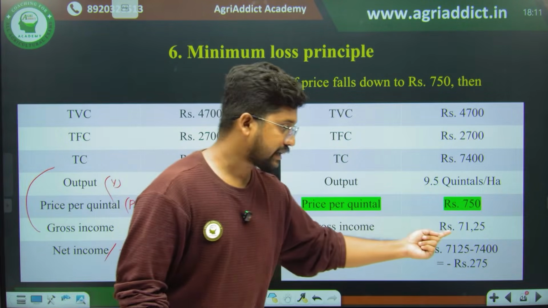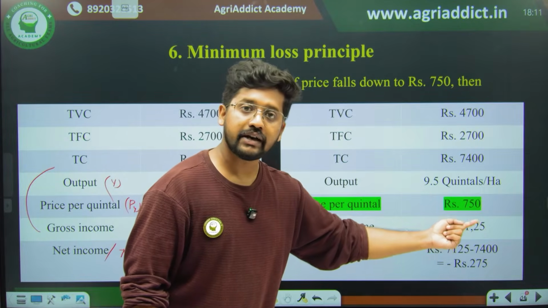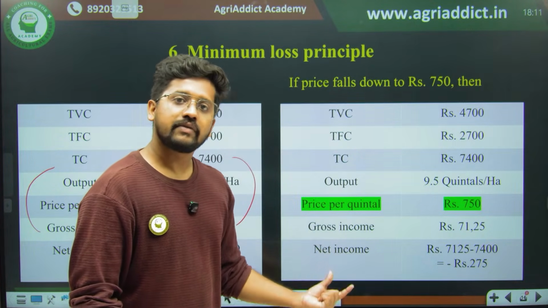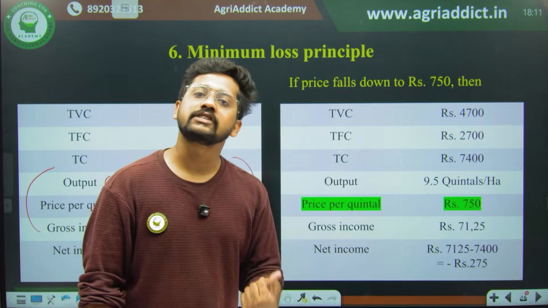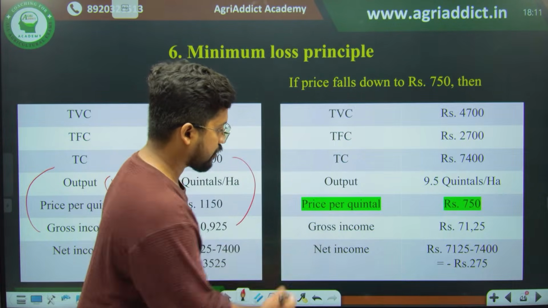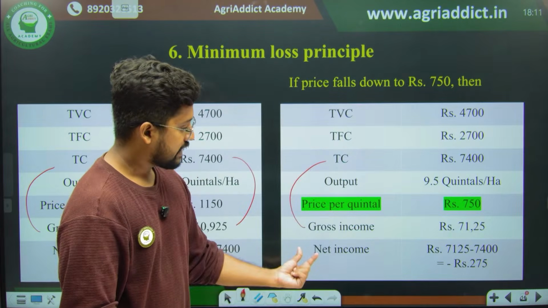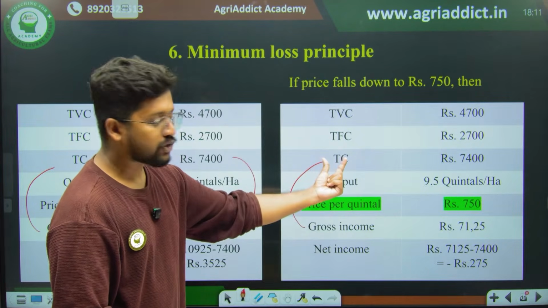Right now he is actually getting only 7,125 rupees. Okay, so this is actually your gross income. Right now we want to understand whether he is having some profit or not. In order to understand profit, he'll be checking the gross income with respect to his total expenses, right? So net income is gross income minus total cost.